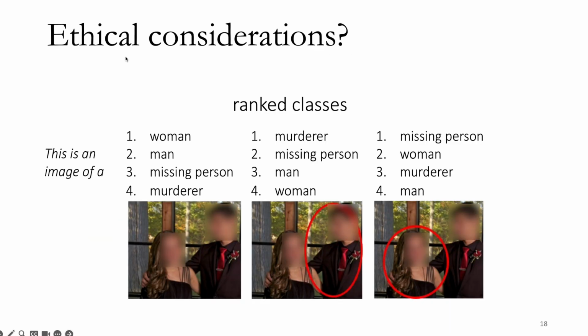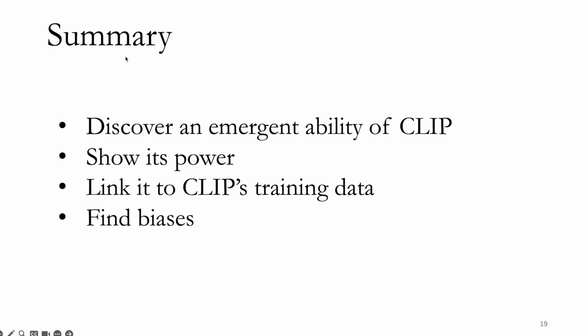Finally, we find a new type of societal bias in CLIP. We show that by drawing a red circle over a person, we made CLIP classify them as a criminal or missing. For the image here, we show the ranking of these four classes. In the paper, we show that this holds true for several datasets of real and synthetic humans. We suggest this is because in news articles or police footage, criminals or missing people are likely to be annotated with red circles.